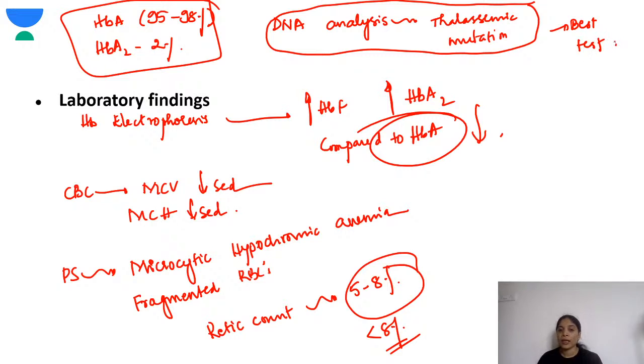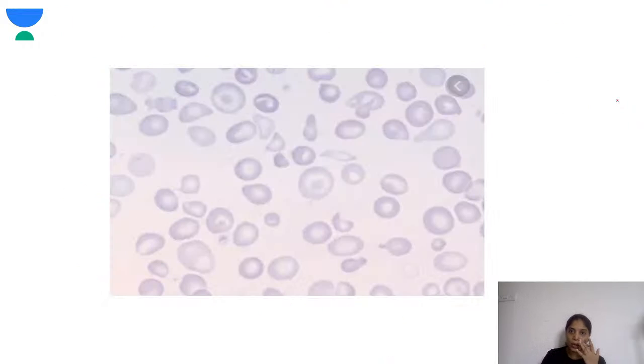Fine. Next. Also, because of severe hemolysis, these children will have elevated serum bilirubin. This is an unconjugated hyperbilirubinemia which you see here.